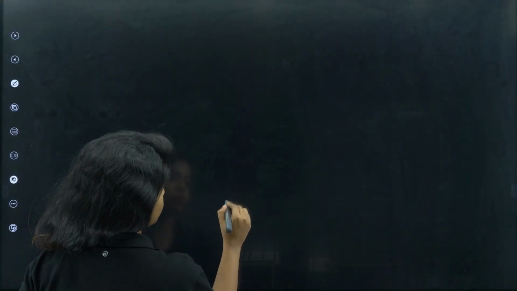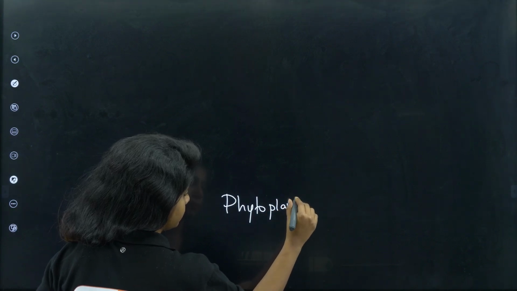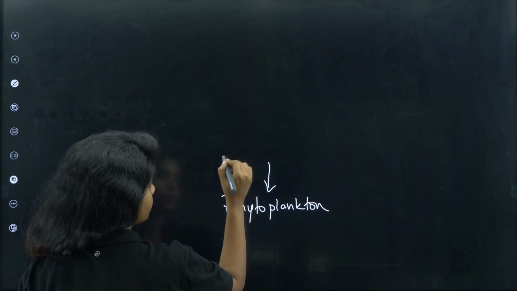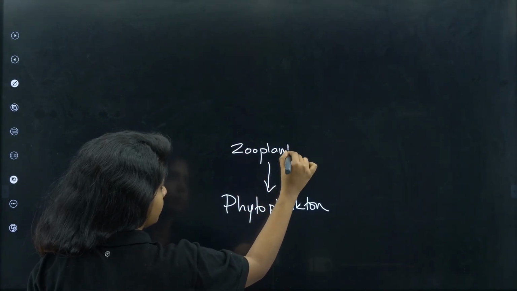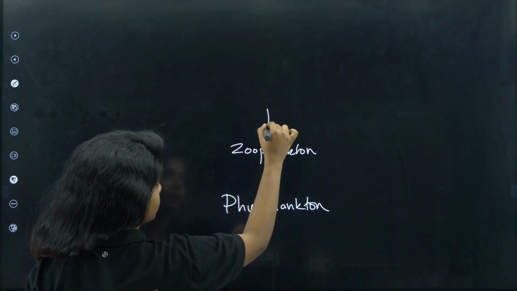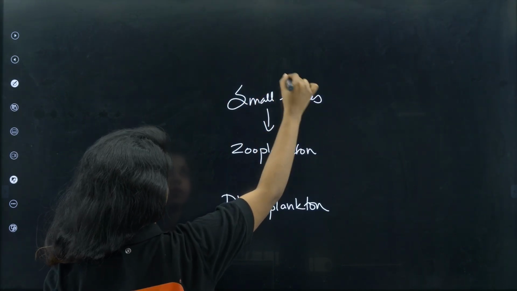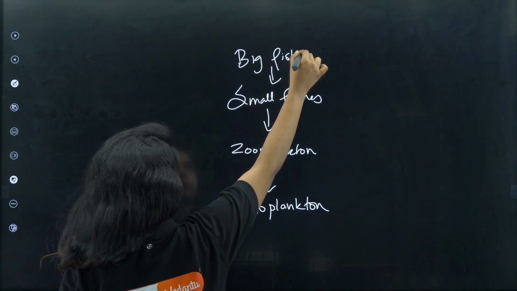So first we'll be having phytoplankton, which are like plants. It will be fed on by zooplankton. Zooplankton will be fed on by small fishes, then by big fishes. Agree?